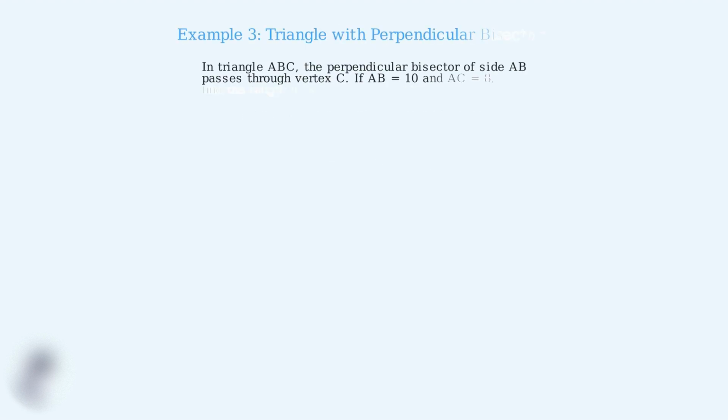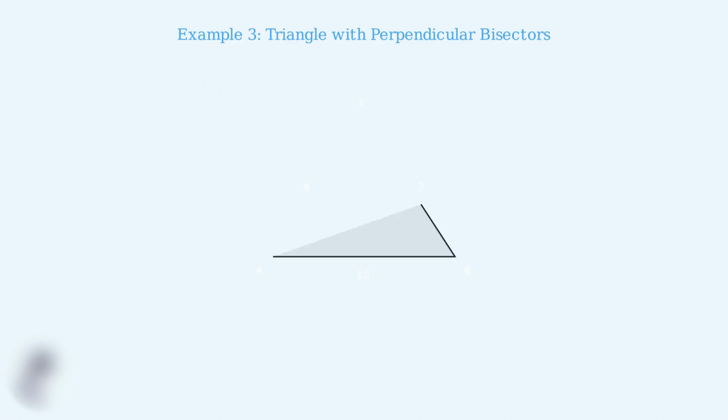Example 3. Here's a more challenging problem involving triangles. In triangle ABC, the perpendicular bisector of side AB passes through vertex C. We're given that AB equals 10 and AC equals 8. We need to find the length of BC. Let's visualize this triangle. We have triangle ABC where the perpendicular bisector of side AB passes through vertex C. This is a special configuration.